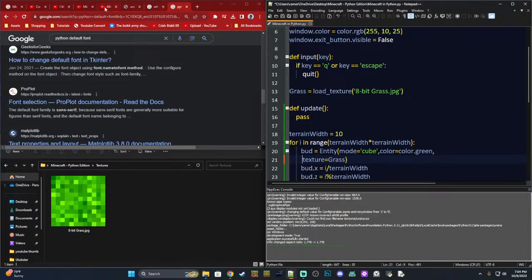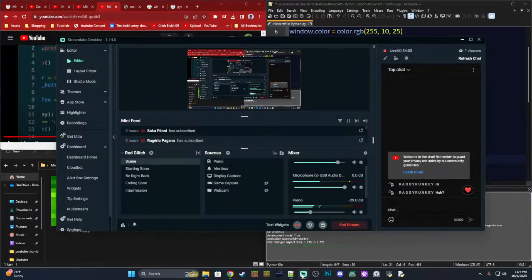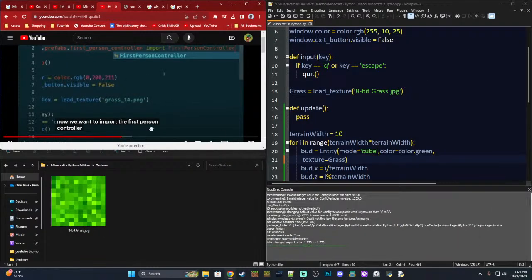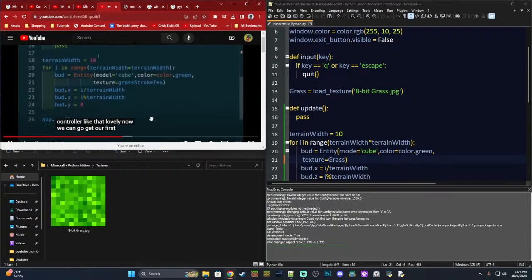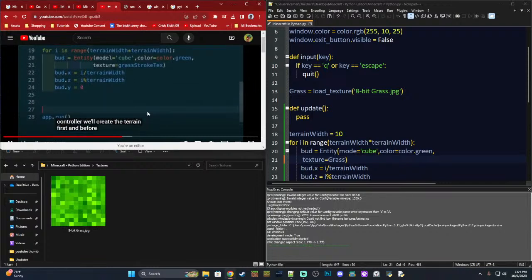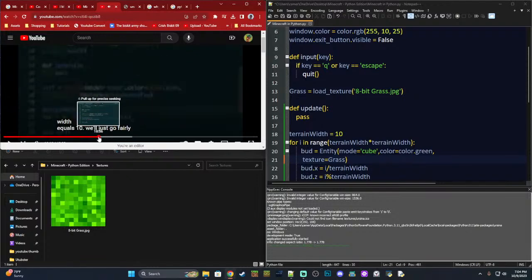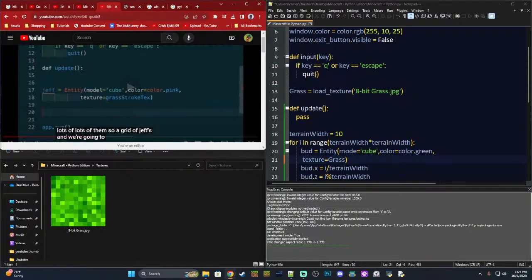So if we go back to our tutorial, we're watching a tutorial currently because we are not very good at creating Minecraft, now we can in Python. So we'll create the terrain first, and before we ask the app to run, we'll set. Alright, we're gonna go back a little while because we need to redo this terrain. And we're going to do that with a loop.